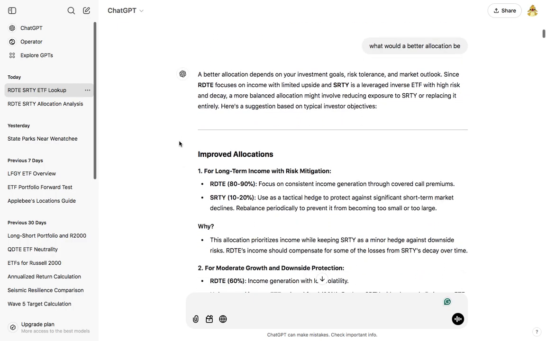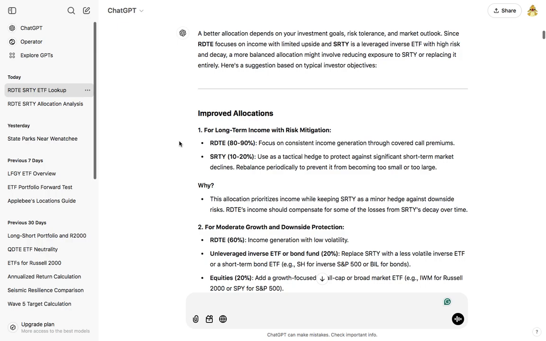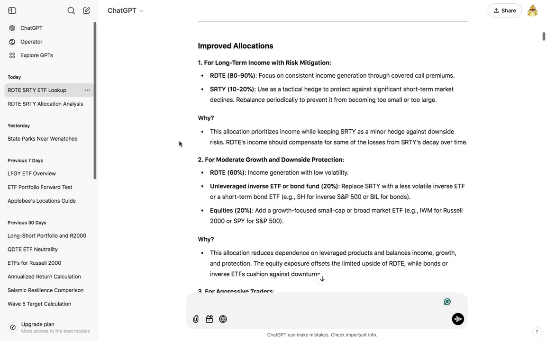I said, what would a better allocation be? It said a better allocation depends on your investment goals, risk tolerance, and market outlook. Since RDTE focuses on income with limited upside, and SRTY is a leveraged inverse ETF with high risk and decay, a more balanced allocation might involve reducing exposure to SRTY or replacing it entirely. Here's the suggestion based on typical investor objectives.